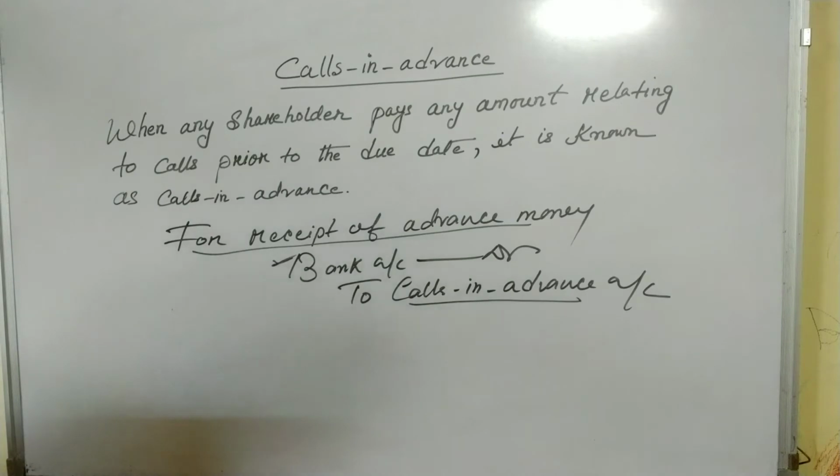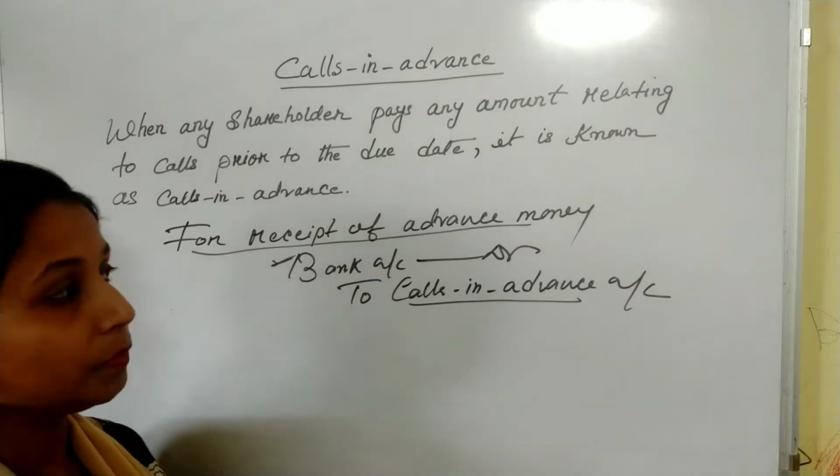Now, when calls become actually due, calls in advance is adjusted at the time of the call.